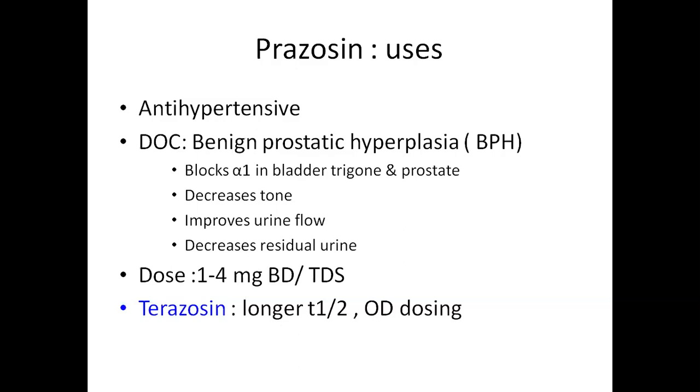It blocks the alpha 1 receptors in the bladder trigone and prostate. It decreases the tone of the bladder, improves urine outflow and decreases the residual urine. The dose is 1 to 4 mg, 2 times or 3 times in a day. Terazosin has a longer half-life and can be given as once daily dosing.